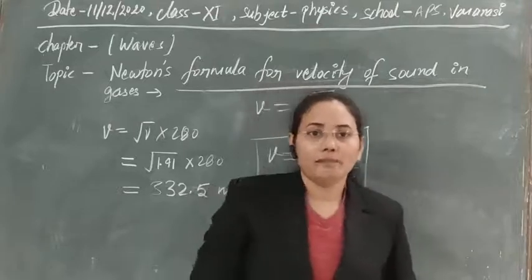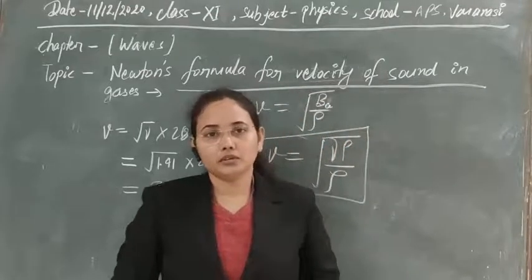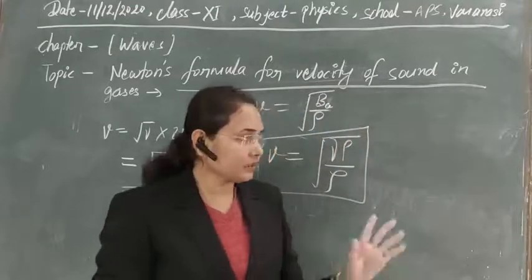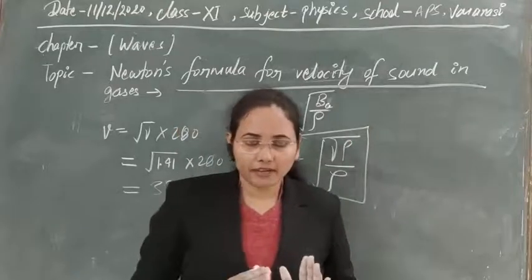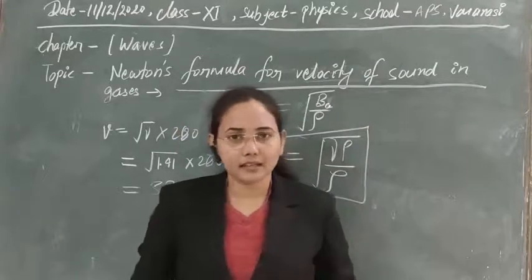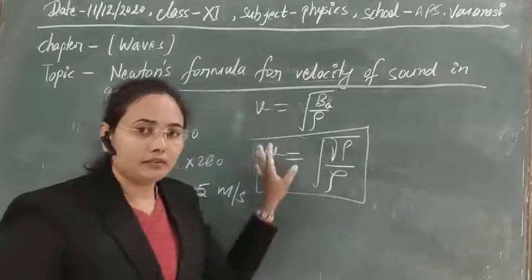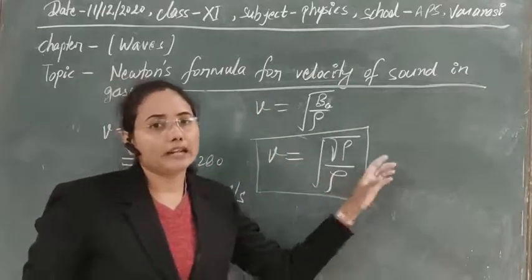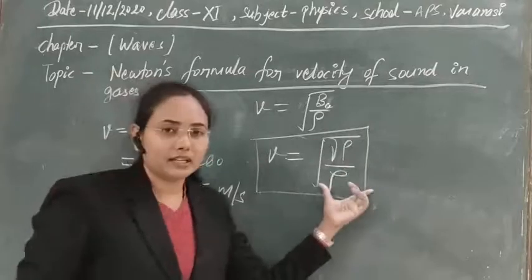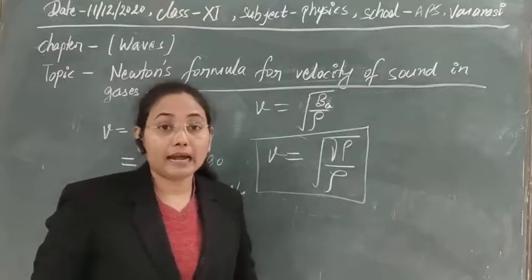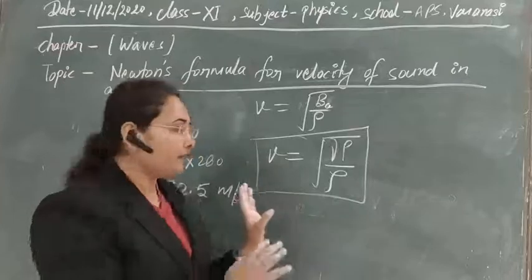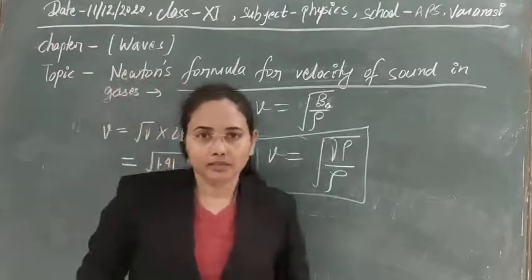So simply, Laplace made the correction to Newton's formula. He just took the concept of the adiabatic process and corrected the formula, and after that we are now able to understand the formula for the velocity of sound in air. With this formula we can calculate the velocity of sound in air at any temperature and pressure. Here we have calculated it at normal temperature and pressure.